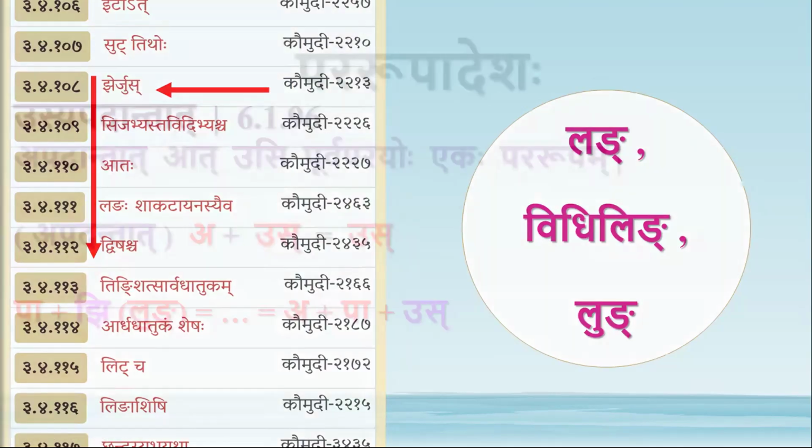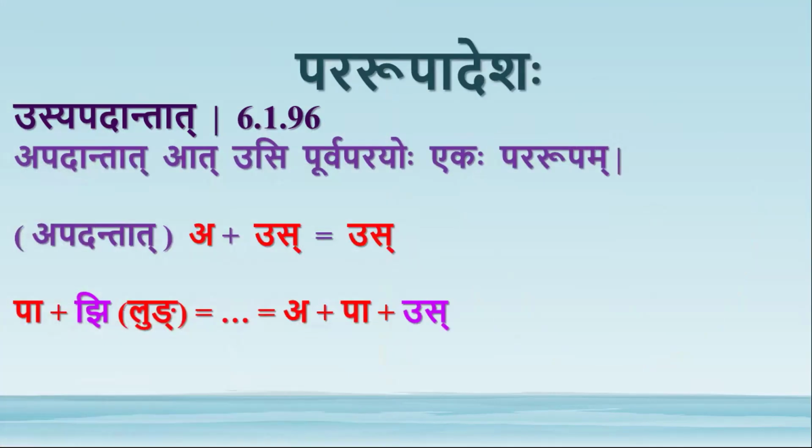So in that Jus, Chakara is it, so only Us remains. So this sutra is applicable only in those cases where that G Pratyaya is converted into Jus in Lang or Vidiling or Lung Lakara. So consider this example, Pa plus G.